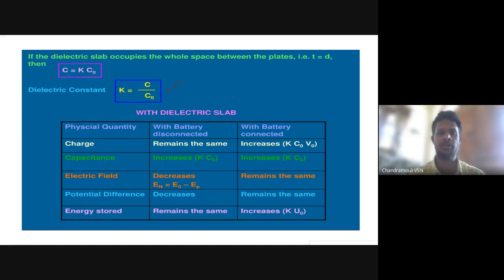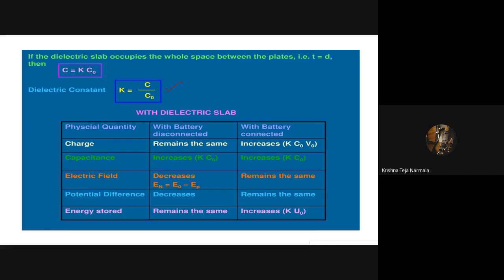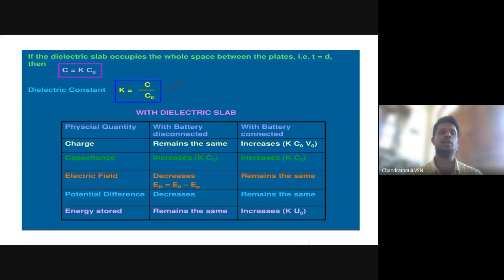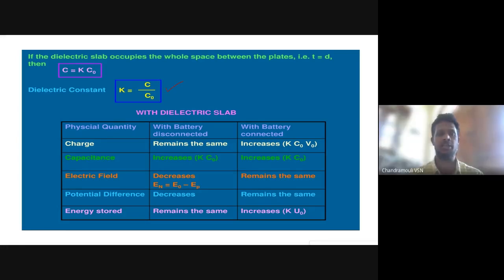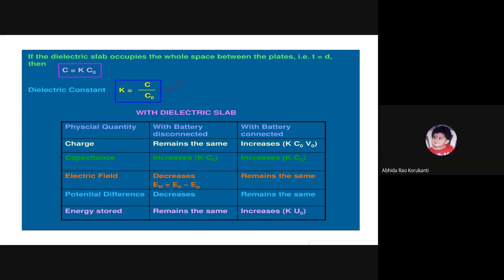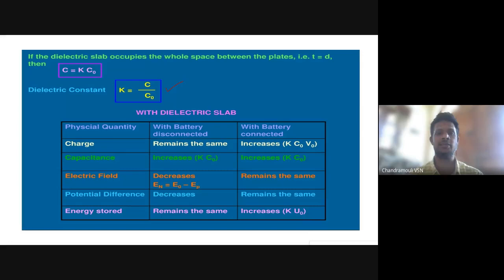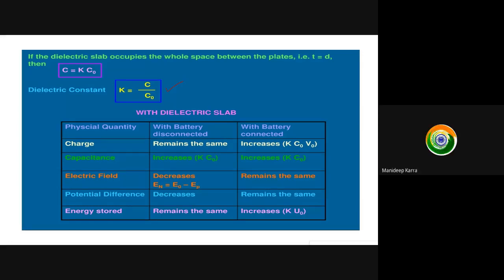How can you read that? The dielectric constant is nothing but the ratio of capacitance with medium to capacitance without medium. Now can everybody say, ratio of what and what? Manideep? Capacitance with medium to the capacitance without medium.